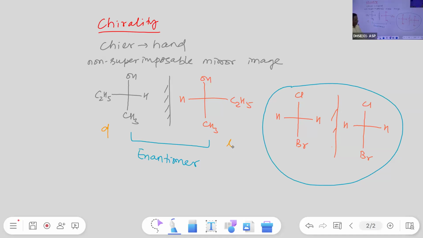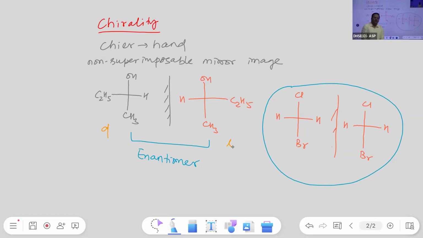That means, write down, from the enantiomeric pair, if one is existing in the D form, then its mirror image must be existing in the L form and vice versa.